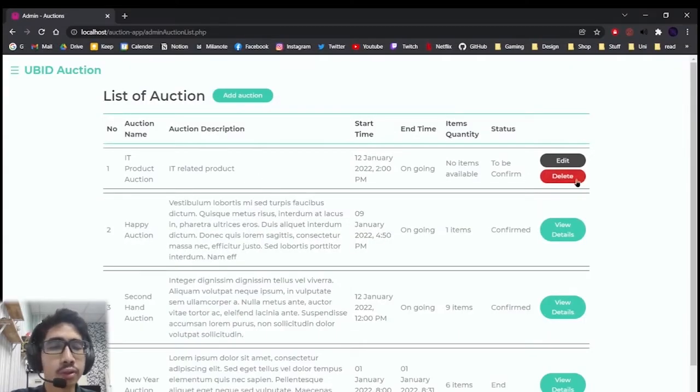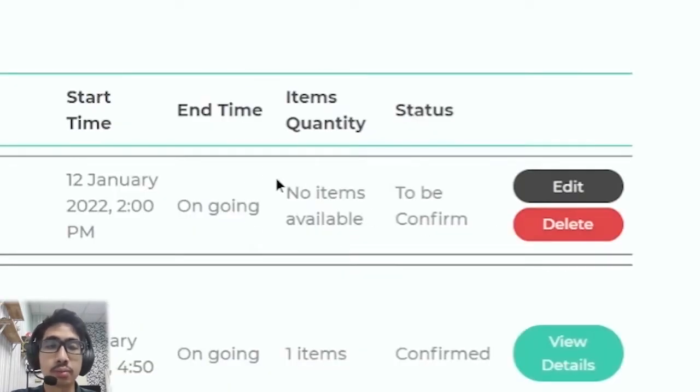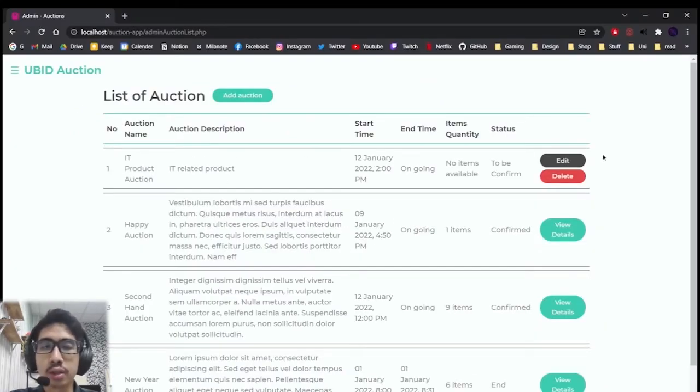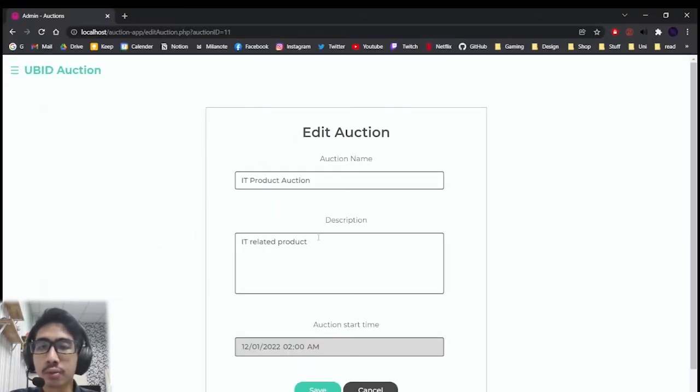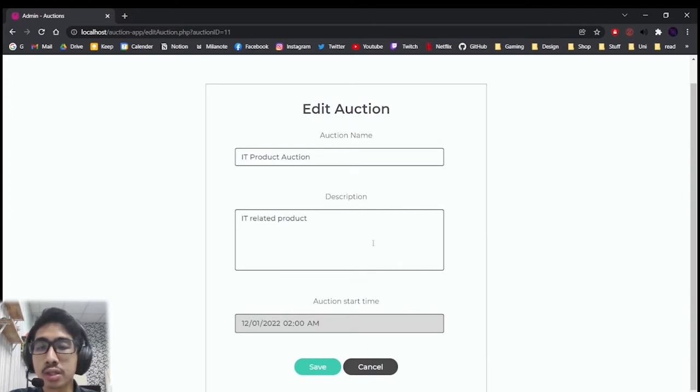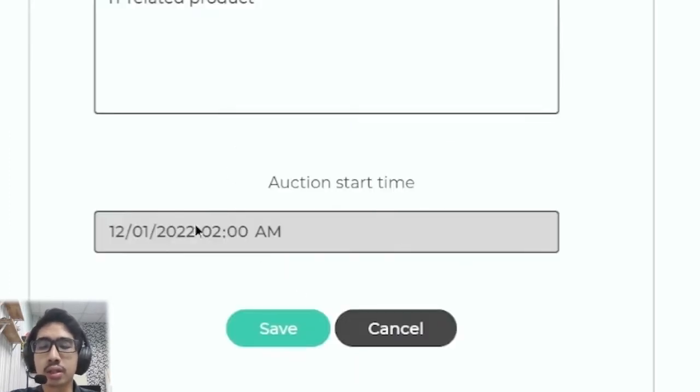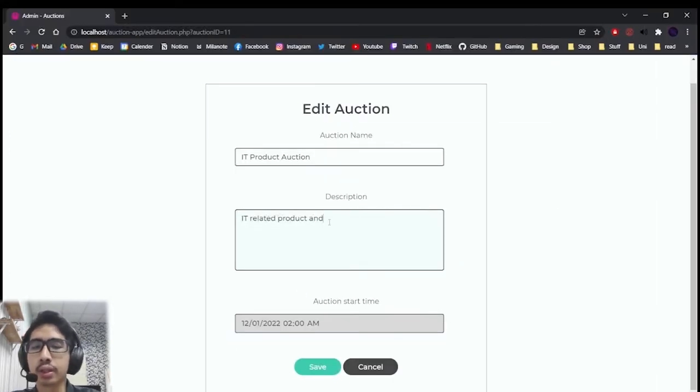Here we cannot confirm the auction because there is no item added to the current auction. We can go ahead and edit if we want. We can edit the name and the description, but we cannot edit the start time. So we can go ahead and edit the description.